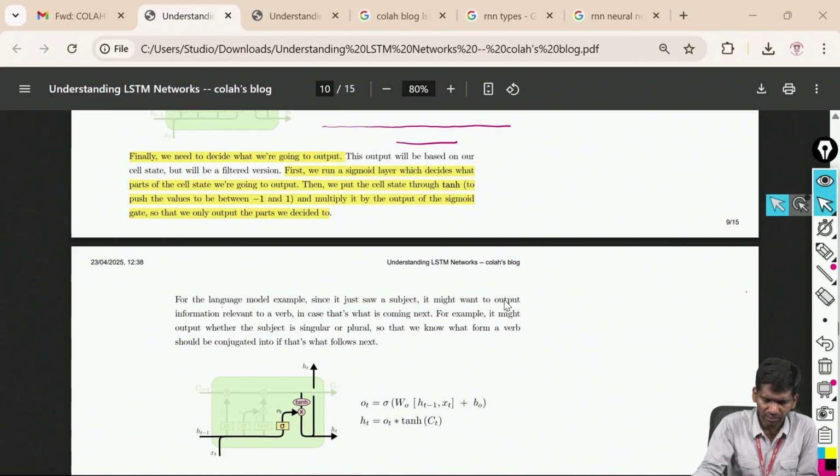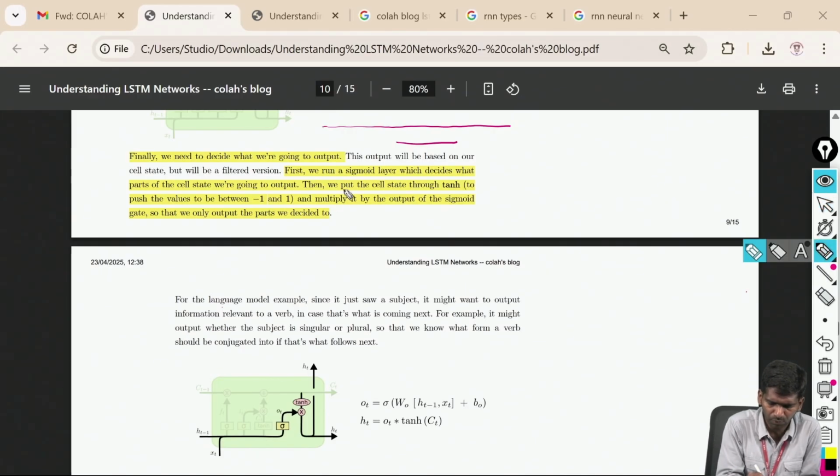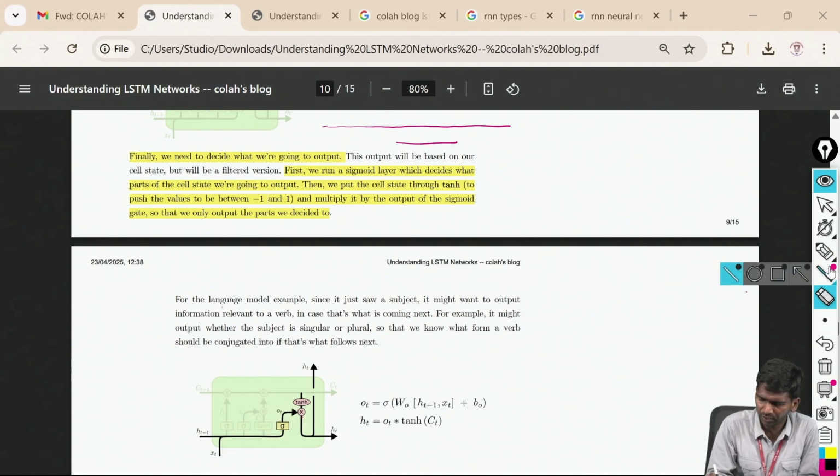Next, in the next layer, the output gate, what happens? In the output gate, first we run a sigmoid layer. So this part is over. It is transparent. This part is over. This is the input gate, this is the forget gate, and this is the output gate. What I'm talking about now is the output gate. What are the things that you are able to observe? I'm going to observe one sigmoid function. So what is this sigmoid function doing?